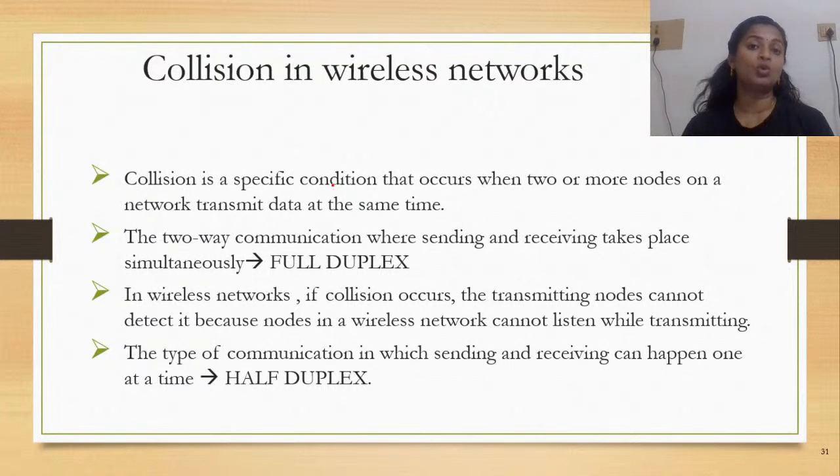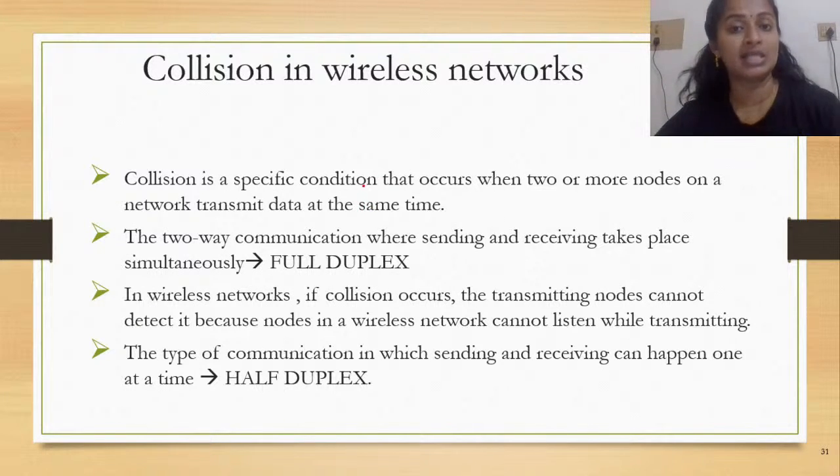Now, how does collision happen in a group discussion? When two or more persons are trying to speak at the same time, we say that a collision has happened, right? That means two or more persons at the round table are trying to communicate at the same time.